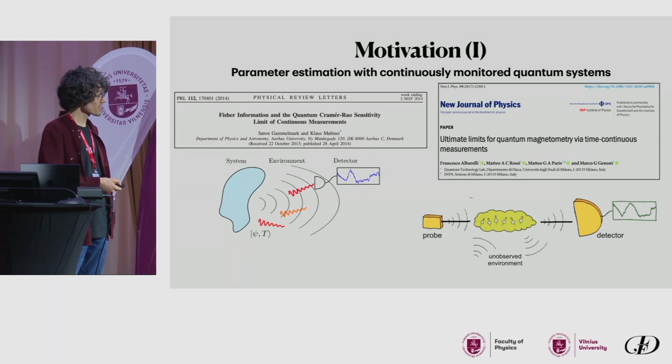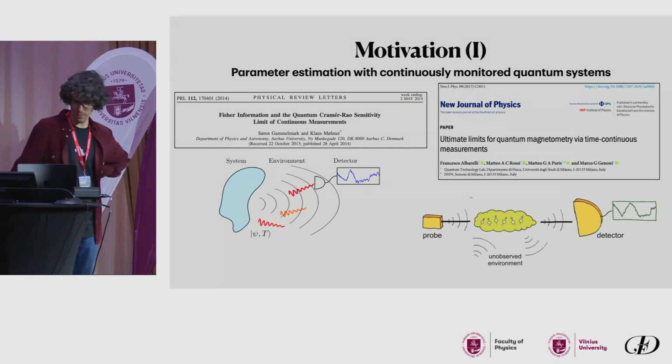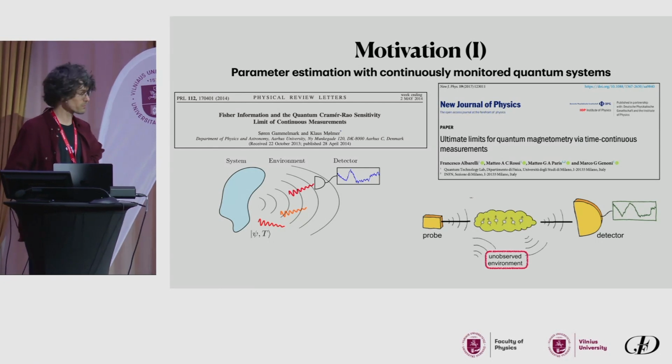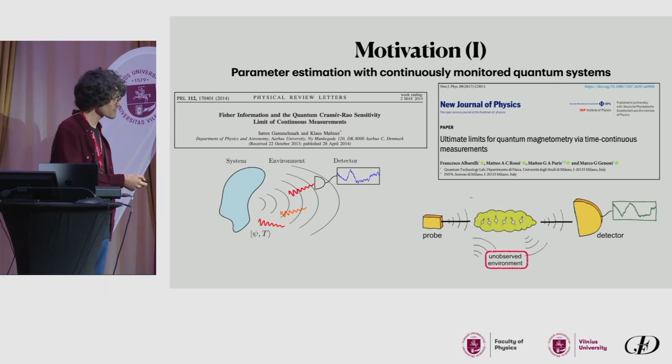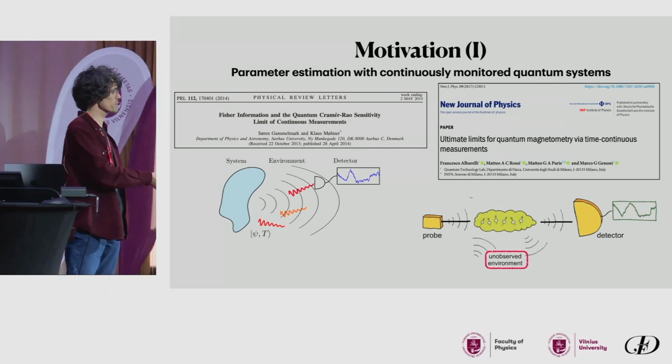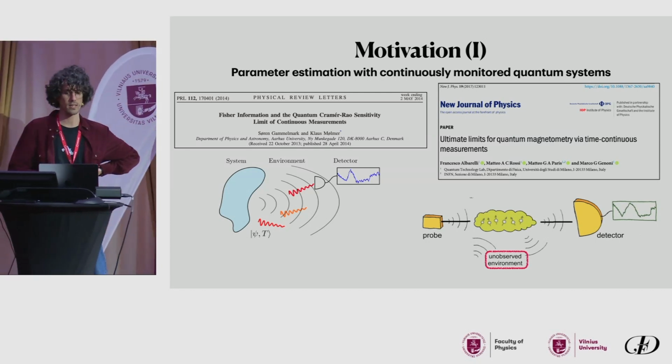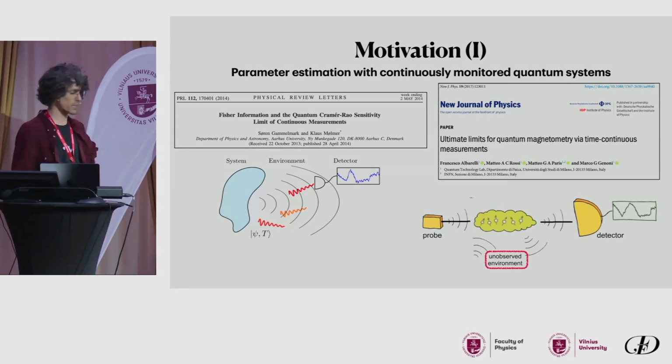And here already you can see that there's another player, which is this unobserved environment. Basically, I realized that the whole topic today is how to extend this idea of computing these fundamental limits to sensitivity, but now in the presence of this unobserved environment, which in the simplest case is just some inefficient detection.